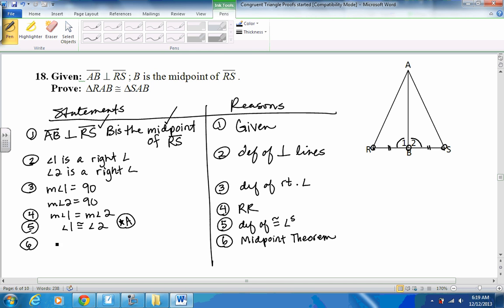Now remember, when you name things congruent, it has to imply what corresponds and how. So I'm going to say segment RB is congruent to segment, and then when I name the second segment, make sure, what does R correspond to in that picture? If you're not sure, from the first triangle we have R, from the second triangle we have S. So I know R should correspond with S just by the way I name it. B, actually, if you look at the way they name it, corresponds to itself. That is a set of corresponding sides. We've got 2 done. Need 1 more. But that's all they gave me.